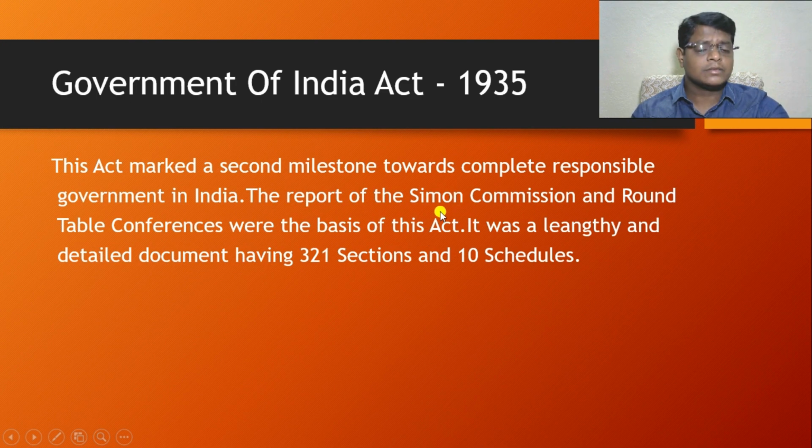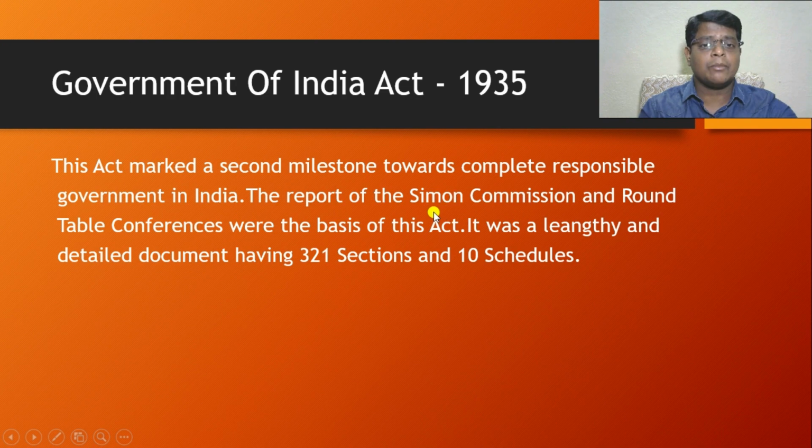You know very well, the Simon Commission visited in the year 1927 for reviewing the 1919 Government of India Act. They entered Mumbai first in the year 1928. Then the Simon Commission submitted its report in the year 1930.